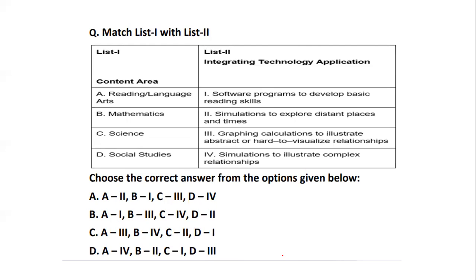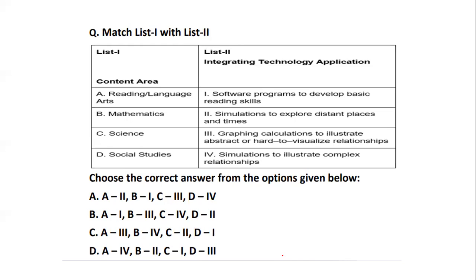They are integrated with which technology application? Whether it is software programs to develop basic reading skills, simulations to explore distant places, graphing calculations to illustrate abstract or hard to visualize relationships, or simulations to illustrate complex relationships.